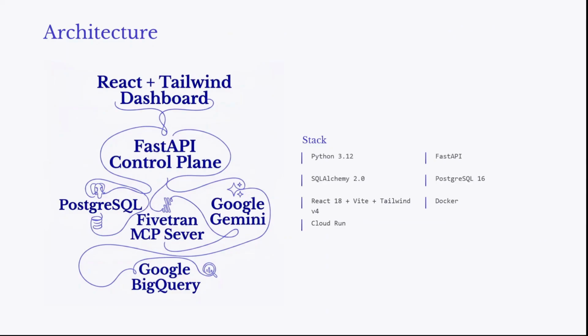Our architecture is a hardened governor plane. We use FastAPI for the control plane and PostgreSQL to persist contracts and remediation plans, bridging the gap between data engineering and security.